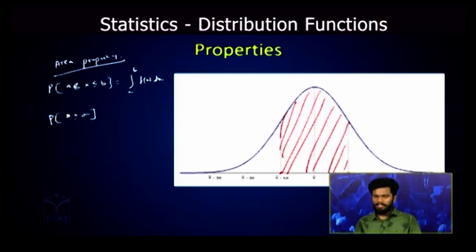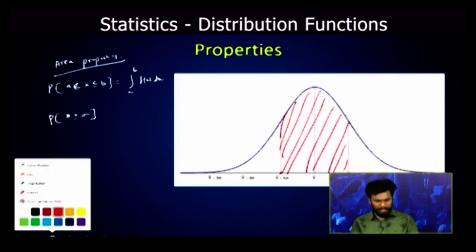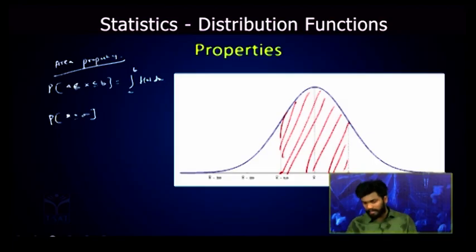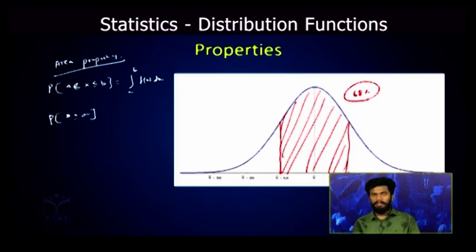Why we are being specific about this is the percentage of data that is covered within these limits, which is almost 68%. So 68% of the data of the normal distribution will be lying between x bar minus sigma and x bar plus sigma.